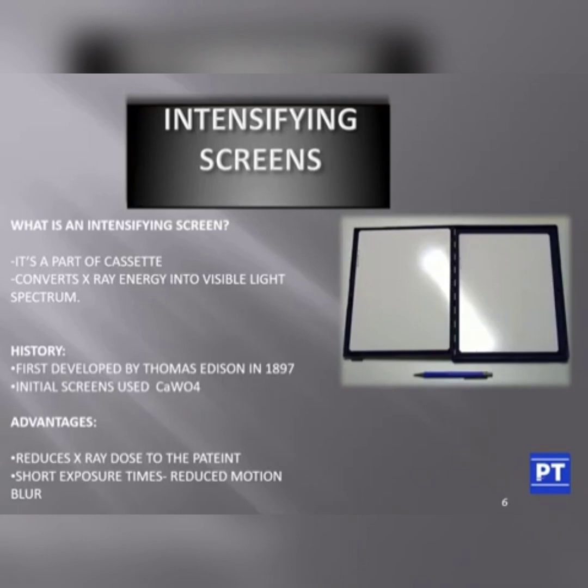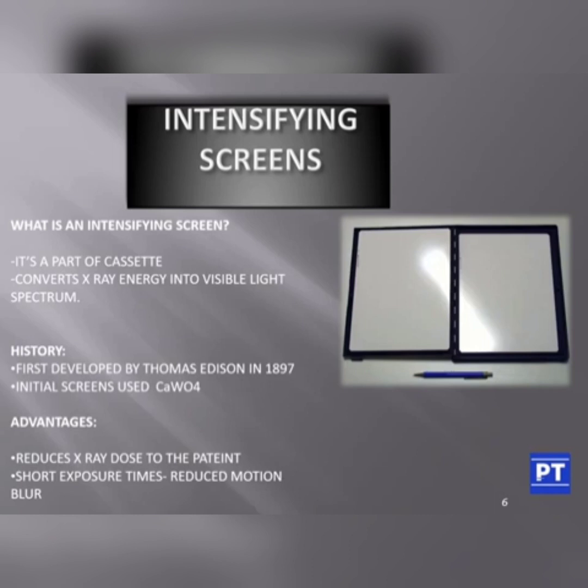Falling on this cassette means it will be falling on this intensifying screen, the top layer of the intensifying screen, and this intensifying screen will be converting these X-ray photons into visible light spectra or visible photons. These visible photons will be exposing the radiographic film and an image is acquired. This is what is happening in the intensifying screen, which is used in the conventional cassettes.